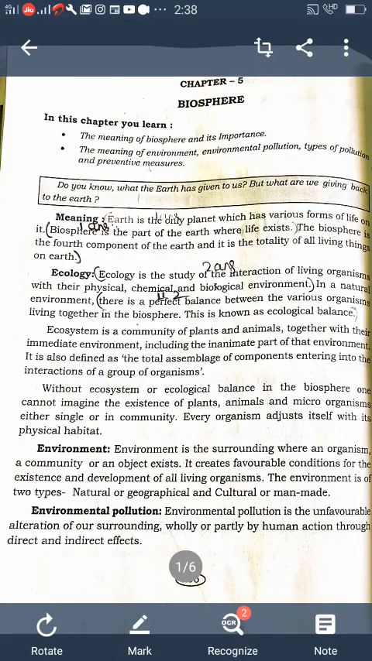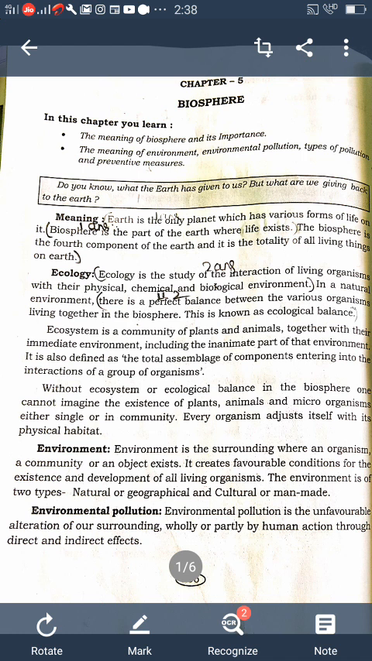Earth is the only planet. All of you know that Earth is the only planet which has various forms of life on it. Biosphere is the part of Earth where life exists. The biosphere is the fourth component of the Earth, and it is the totality of all the living things on Earth. So what is biosphere? The biosphere is the part of Earth where life exists.